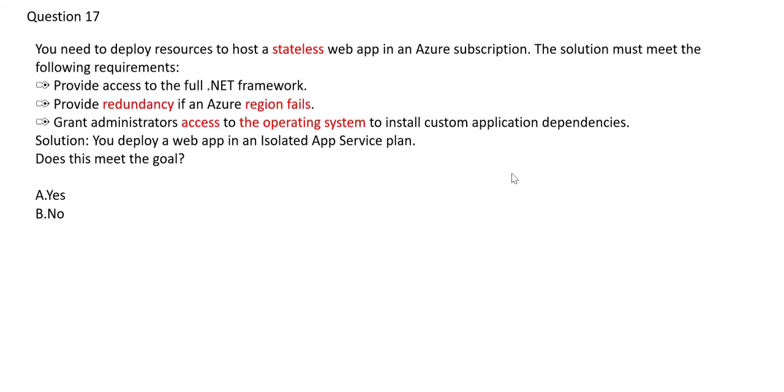So this will not allow you access to the operating system. This will not give you redundancy. It is giving you fast compute, fast processing. It is not giving you redundancy. Hence, the answer is no in this case.